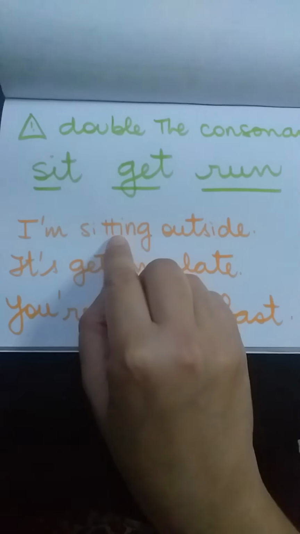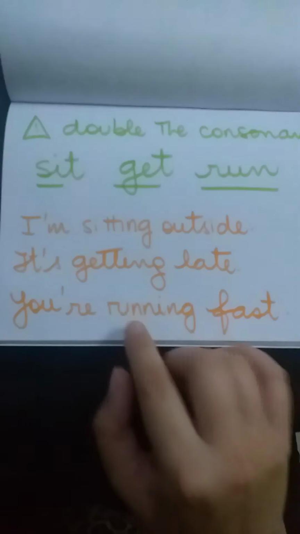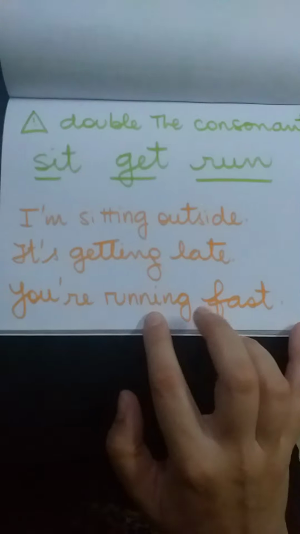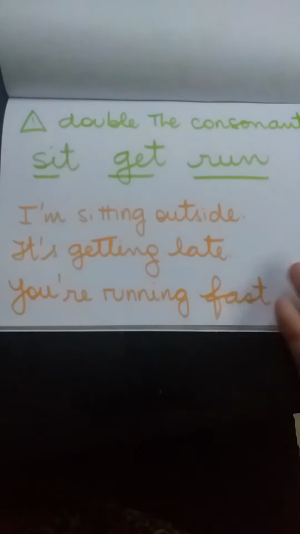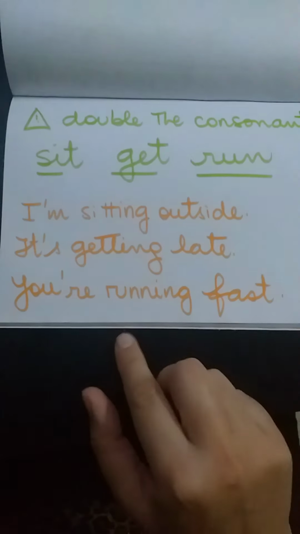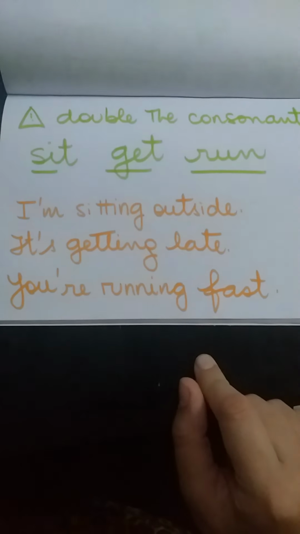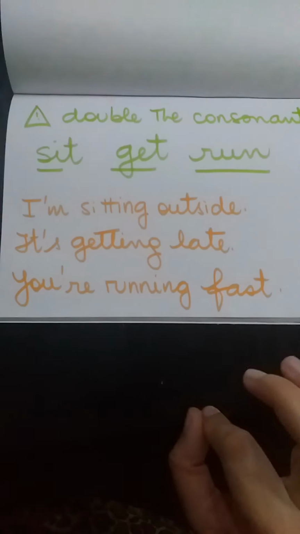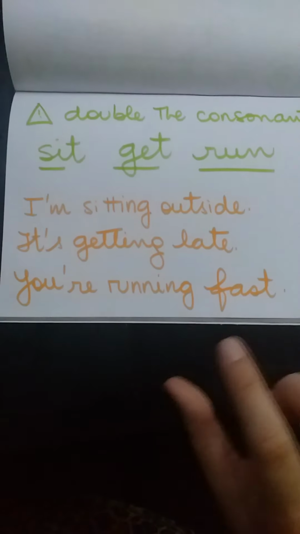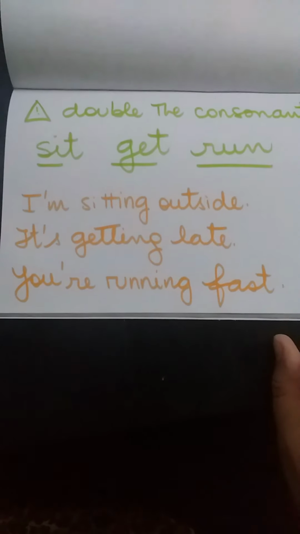Have you seen? The T, the N here, they are doubled, okay? Or for example, swim, it finishes in W-I-M. In this case, we have to double the last M. Swimming with double M, okay?